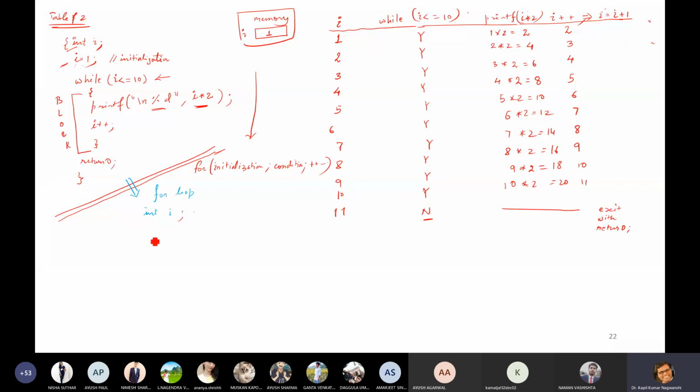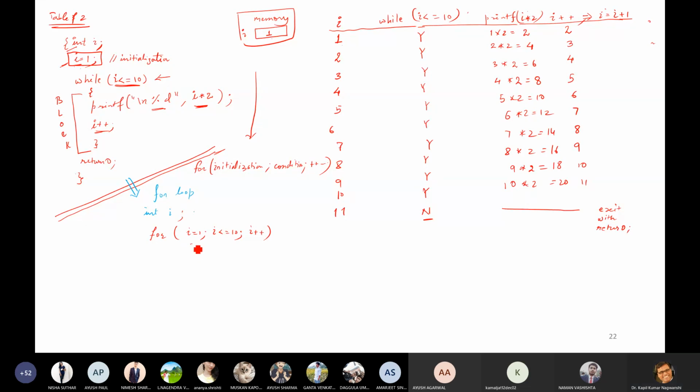Now for loop will combine the benefit of while loop. So what is initialization? Initialization is I equals to 1. Just put I equals to 1. Then semicolon. You must remember that here semicolon will be there. Now what is the condition? I is less than or equals to 10. What is iteration? Iteration is I plus plus. Fine.